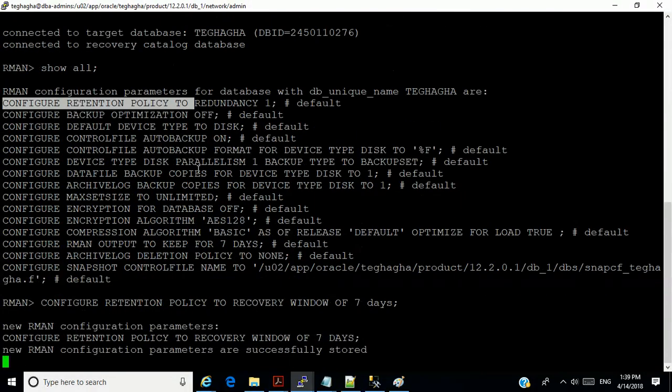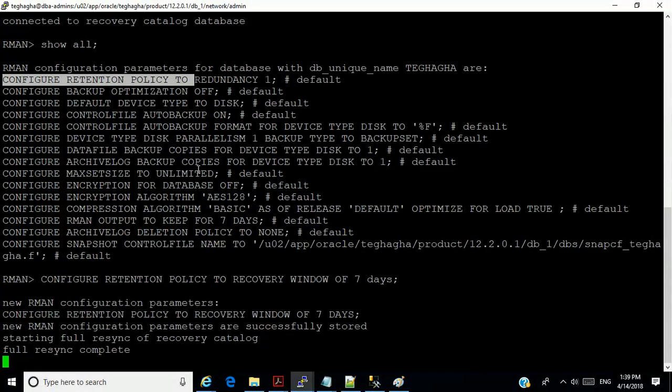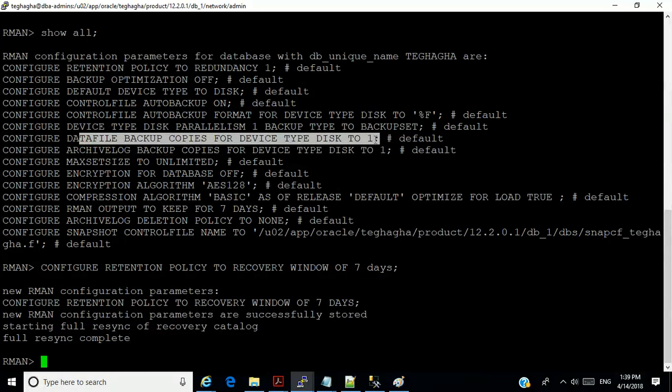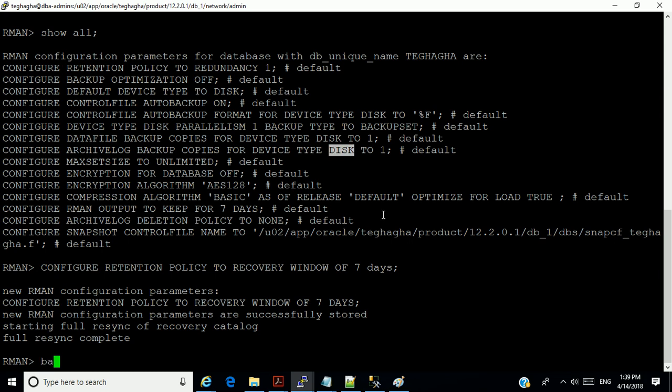Meaning that automatically a backup that has lasted more than 7 days can be cancelled. If the space is filled up and the database recognizes a backup that is older than 7 days, it will cancel it because I've given it the possibility. And notice I did not set anything in terms of device types and all those kinds of things. Right now, the default is disk. But we're going to do a quick backup, the simplest type of backup database.